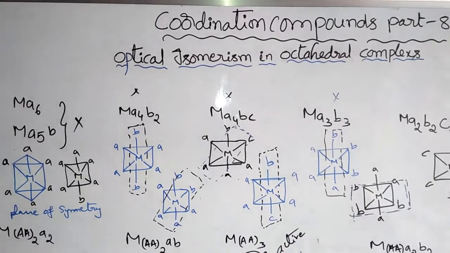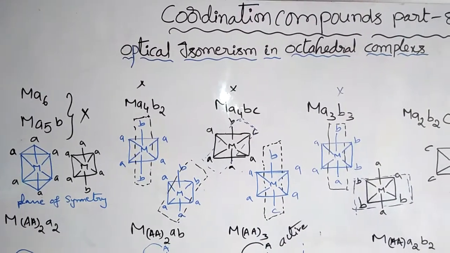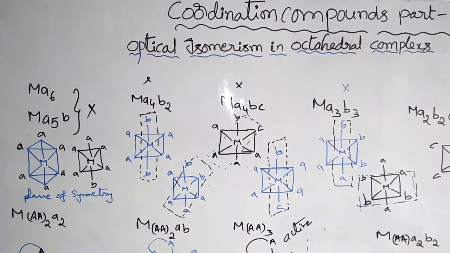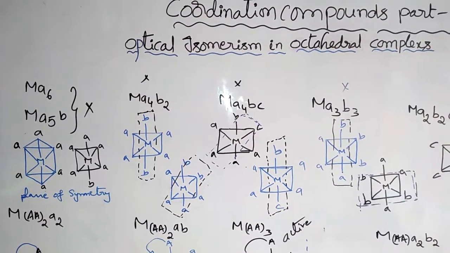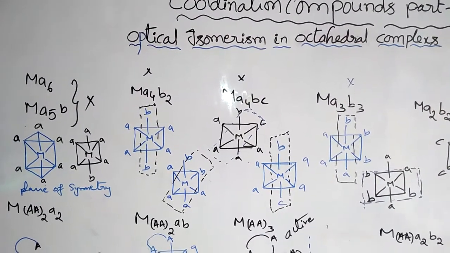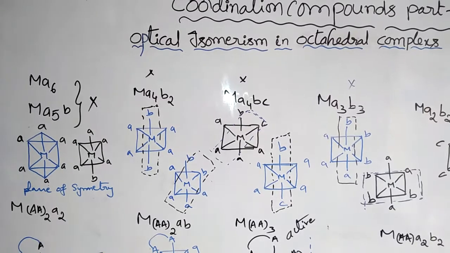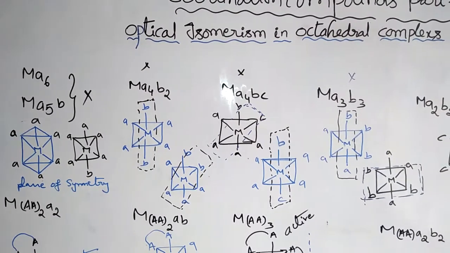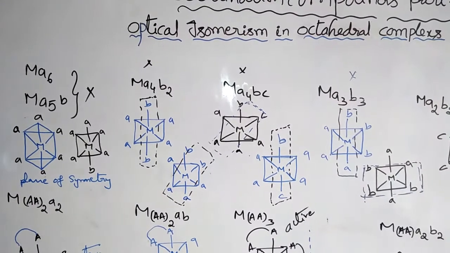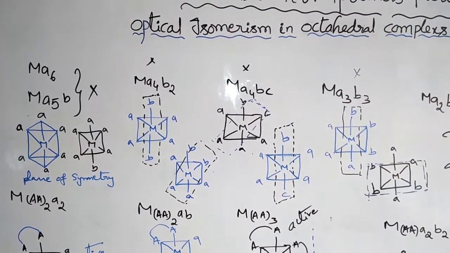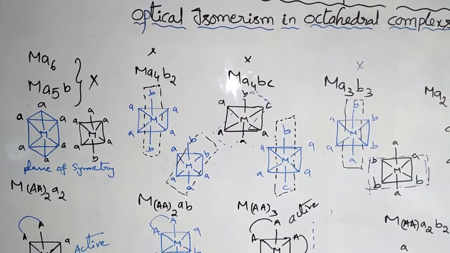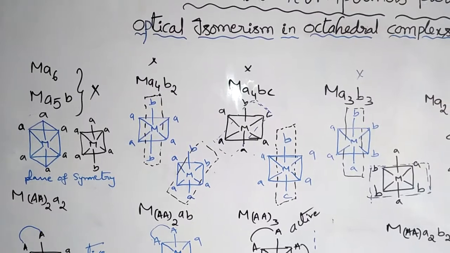Here different types of complexes are there. We know optical isomerism means plane polarized light passing through the compound. It can polarize left side or right side. That is an optically active compound. In the same way, compounds that do not have any symmetry, that means plane of symmetry, axis of symmetry, center of symmetry, that type of compounds can exhibit optical activity.